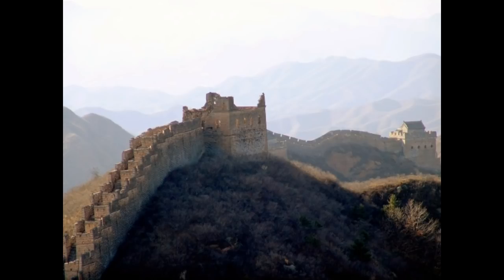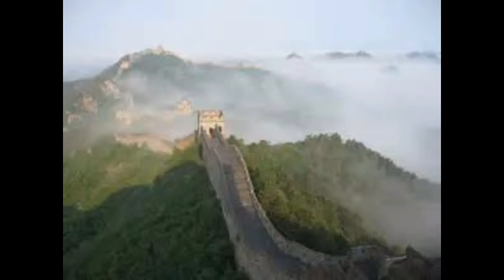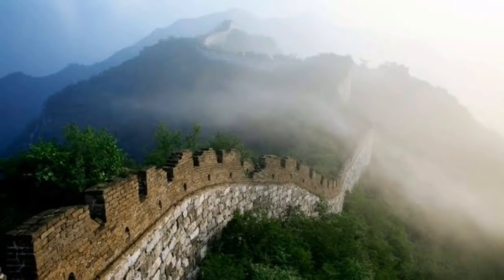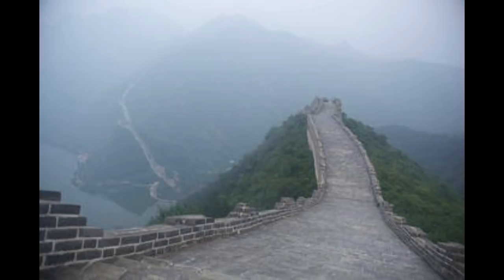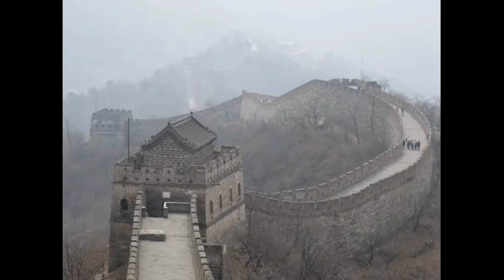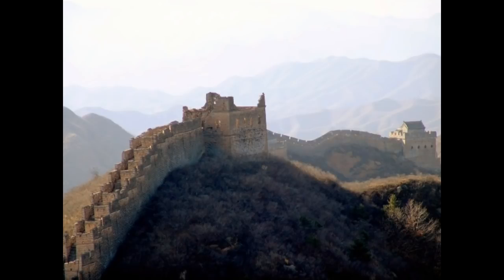The Great Wall of China is the collective name of the series of fortification systems generally built across the historical northern borders of China to protect and consolidate territories of Chinese states and empires against various nomadic groups of the steppe and their polities. The Great Wall of China, one of the wonders of the world, was a massive effort undertaken for the protection of China from the Mongols.